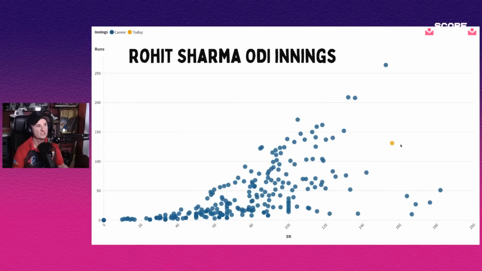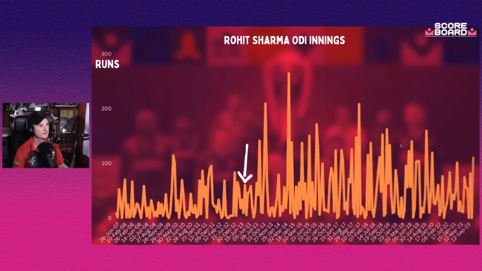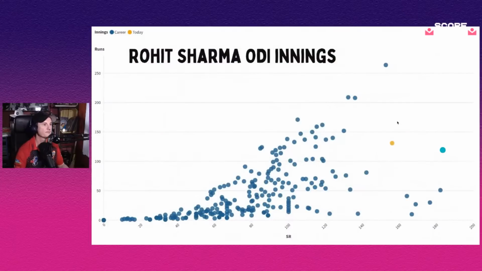And the thing I find so fascinating about him is actually, I'm just going to go back. The consistent nature of his run scoring is a part of who he is as a player, averaging just under 50, or I don't know, did it go over 50 today? I wasn't watching, but averaging around that 50 mark in one-day international cricket just shows incredible consistency. But at the same time, what I found really interesting about this is the amount of really obscene outliers.